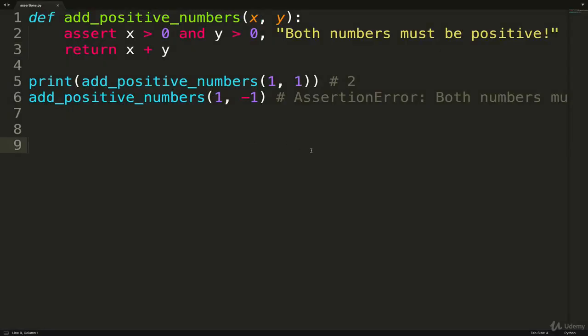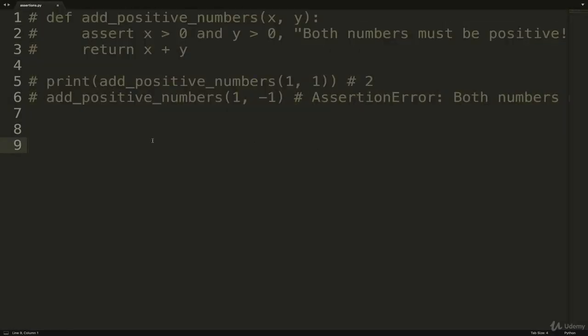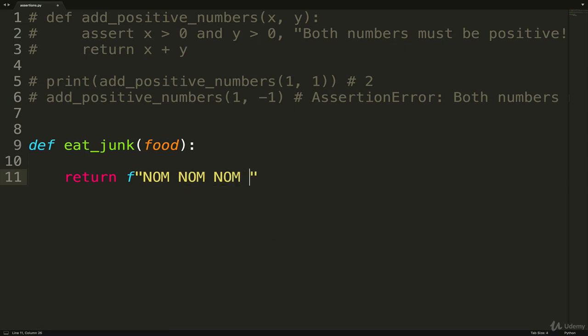Back here in the same file, I will comment this out. Let's say I'm going to define a function called eatJunk. And eatJunk takes a single string argument called food. And the whole idea is that, it's really silly, but we're going to just make sure that food is a junk food. So it's either candy or ice cream or pizza, something like that. And at the end, we'll just return an F string that says "nom nom nom, I am eating" and then food.